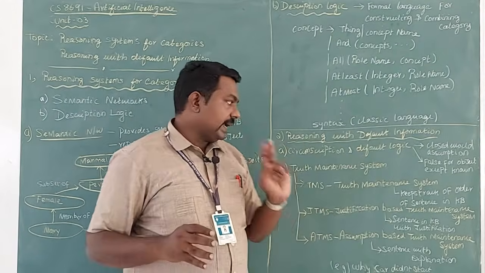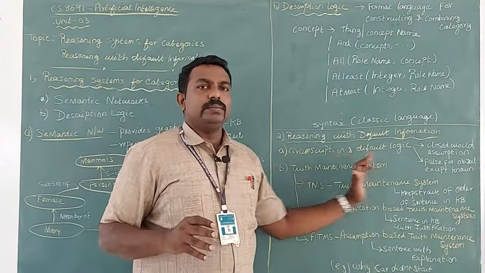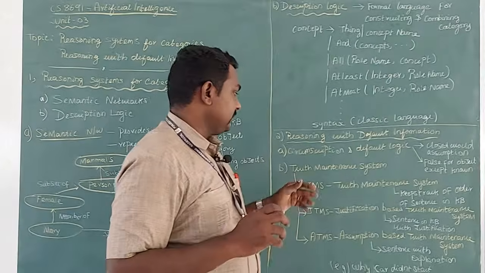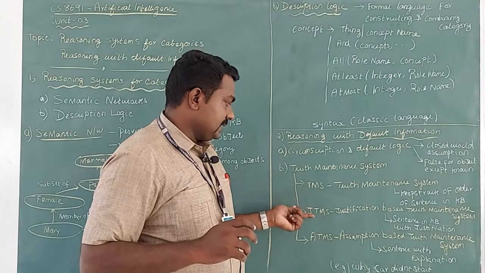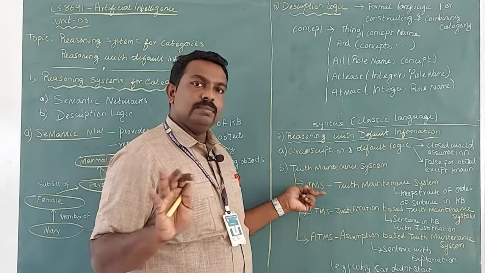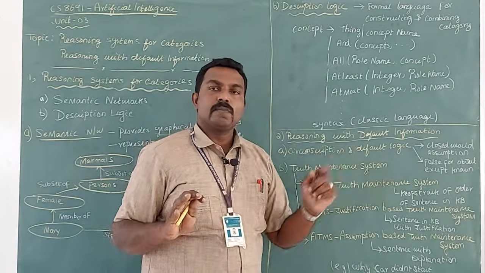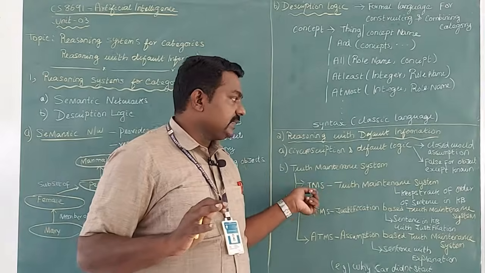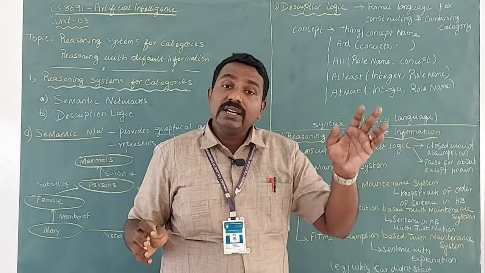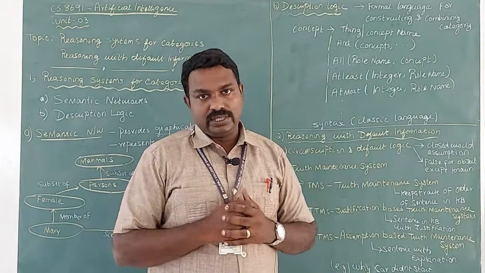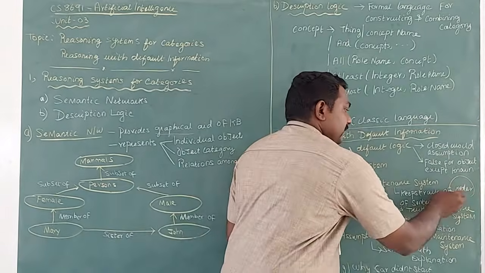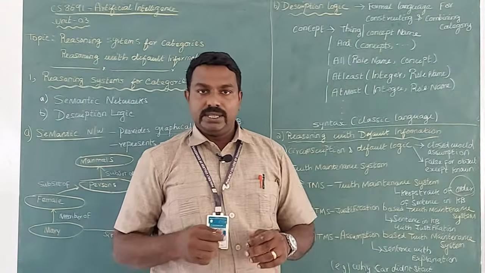Second, some kind of truth maintenance system. There are actually three kinds of truth maintenance system: TMS, JTMS, ATMS. TMS is nothing but a simple truth maintenance system. What this truth maintenance system does is, it keeps track of the order in which the sentences are stored in the knowledge base.